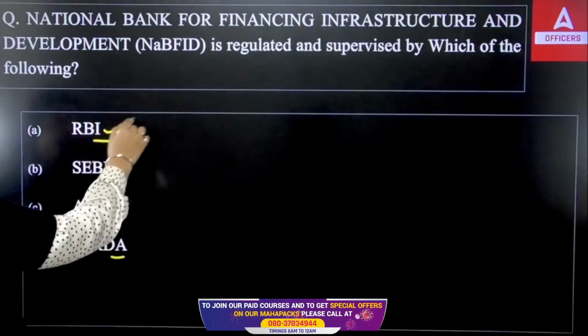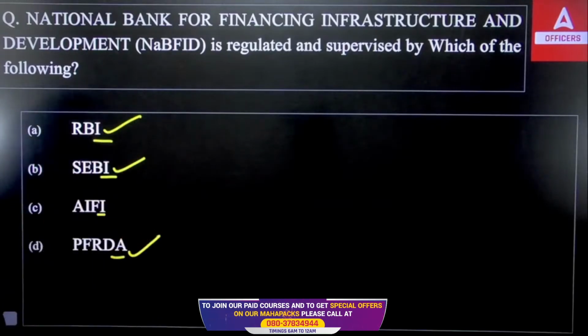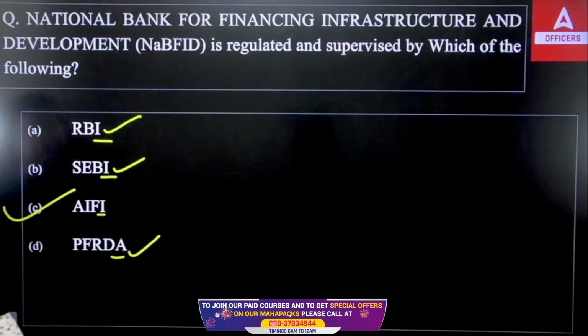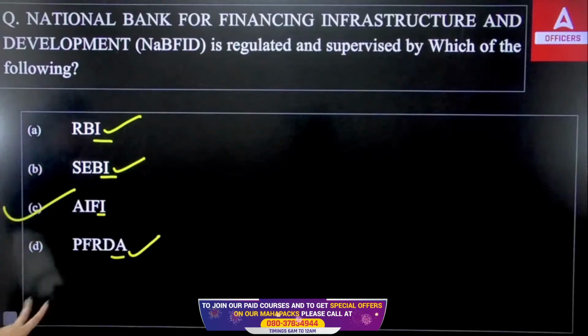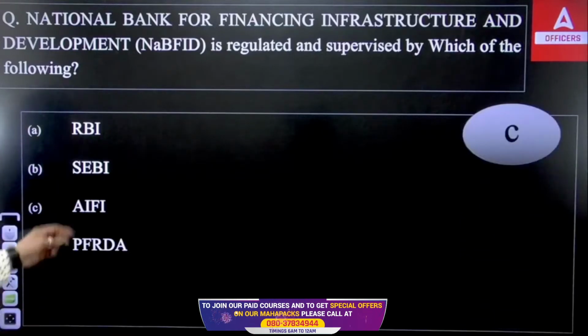So you know RBI regulates the banking system, SEBI regulates the investment market, PFRDA regulates the pension fund. So all India financial institutions will regulate or supervise, sorry, not the NABARD but the NaBFID. Okay, the right answer will be option C. And this is the latest one, established in 2021, and the initial capital was 1 lakh crore.